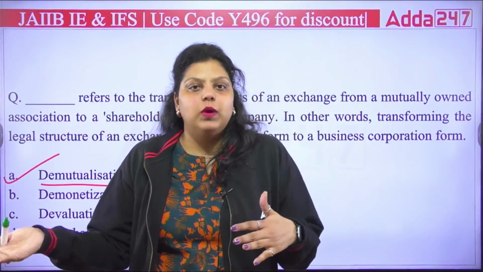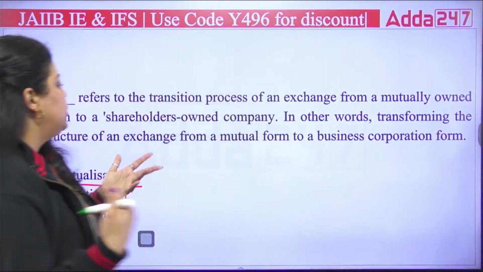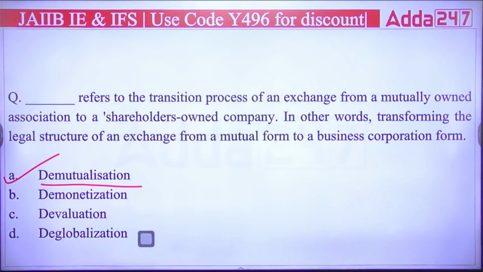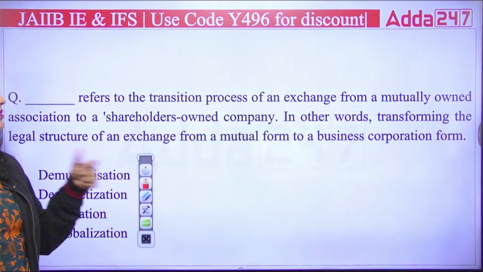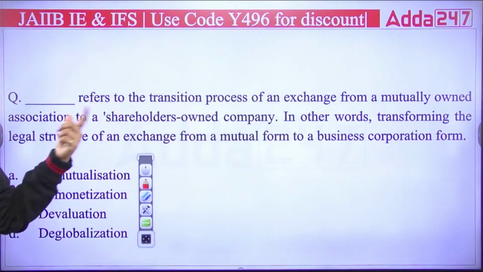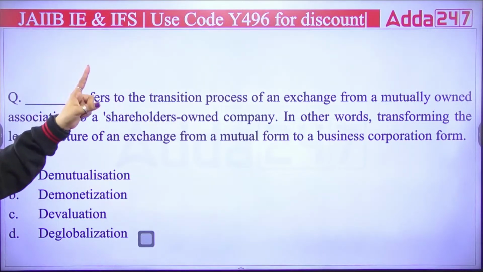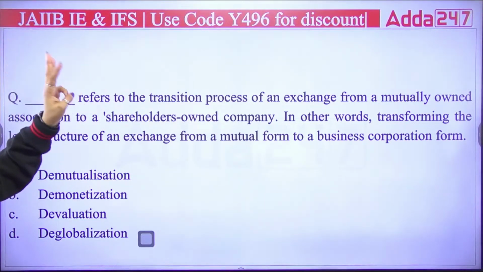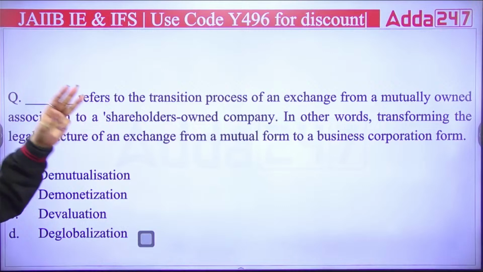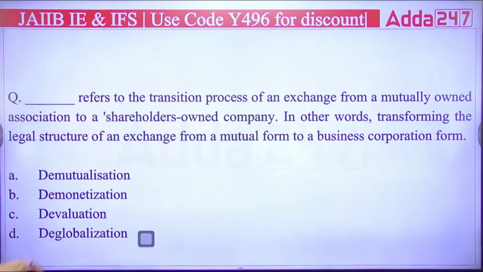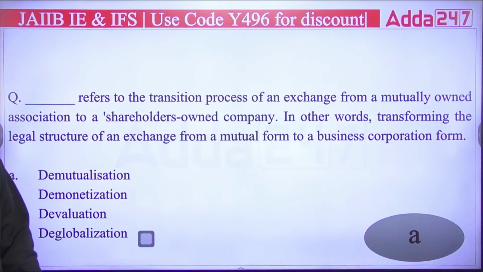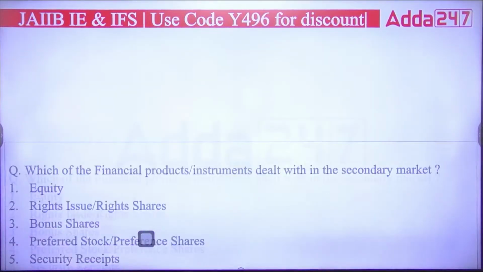In a business company, you have changed the stock exchange, and this process is known as demutualization. So you have changed the ownership, management and control pattern. Okay, so after making changes in the legal structure of a stock exchange, the ownership rules, the management and controlling, these three functions will be performed by the three parties. Okay, so the right answer will be demutualization. The process is known as demutualization.